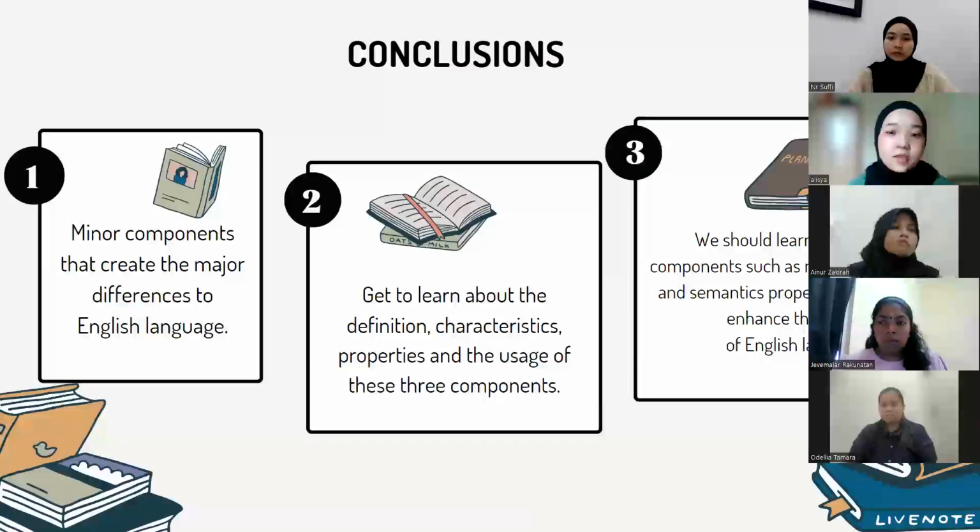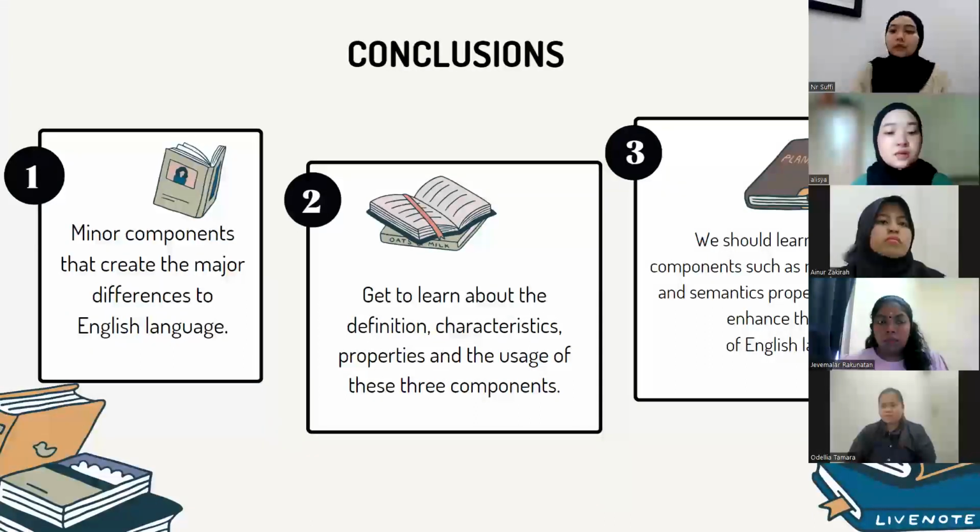Okay, to summarize, we can conclude that the news broadcast titled Morning News and the Kitchen Safety Rules poster chosen by our group are the most suitable media for the assigned task, as they really helped us to find many examples that show the usage of morphology, syntax, and semantics of the language.